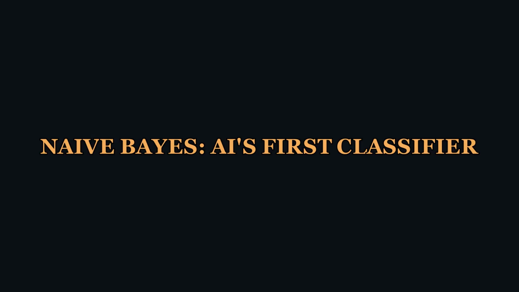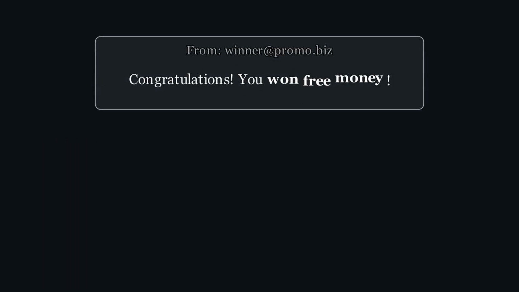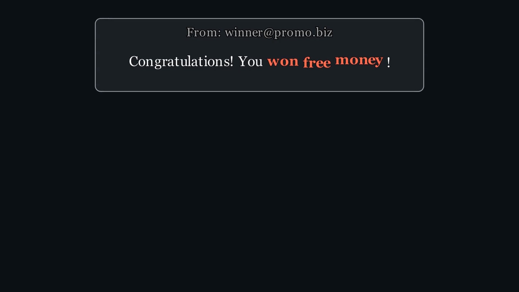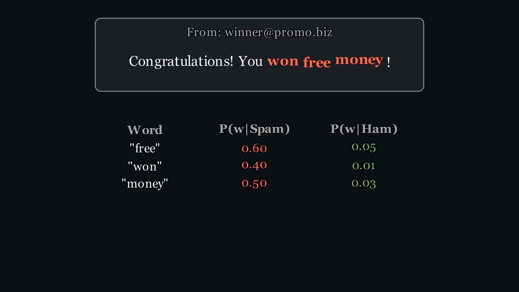Let's see Bayes' theorem build a real AI system, one you use every day without realizing it. An email arrives. Congratulations, you won free money. Is this spam? A naive Bayes classifier looks at each word and asks, how likely is this word in a spam email versus a legitimate one? The word free appears in 60% of spam, but only 5% of legitimate emails. One appears in 40% of spam, but just 1% of real emails. Money, 50% spam, 3% legitimate.